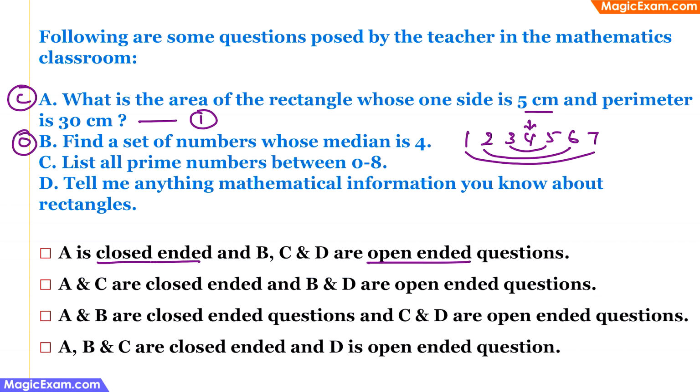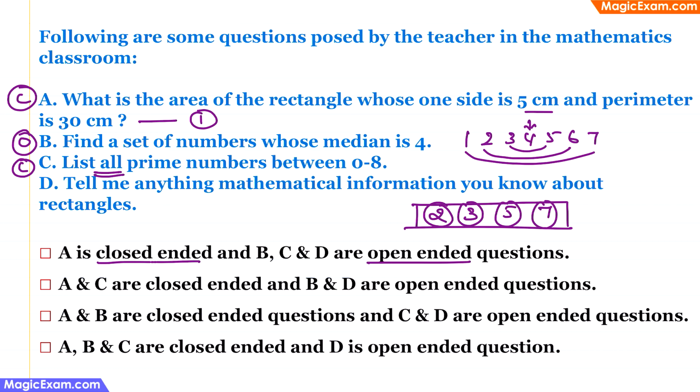And the next one is, list all the prime numbers between 0 and 8. Now the prime numbers between 0 and 8 are 2, 3, 5 and 7. Now since we have been asked to list all the prime numbers, we have to answer this as 2, 3, 5 and 7. Therefore, this is a close-ended question. If we have been asked to list any of the prime numbers, then we could have said 2 or 3 or 5 or 7. So then that would have been an open-ended question. But here we have been asked to list all the prime numbers. So this is a close-ended question.